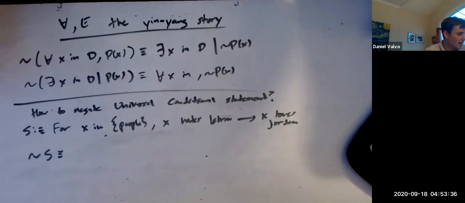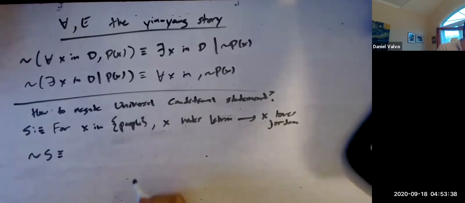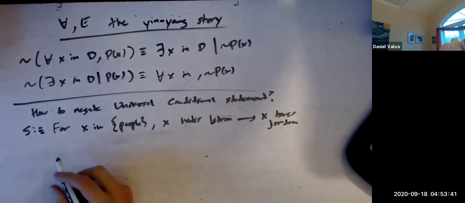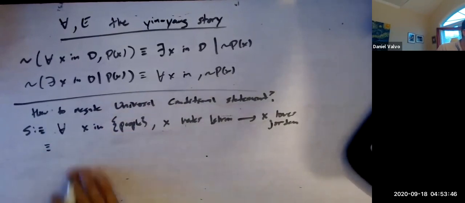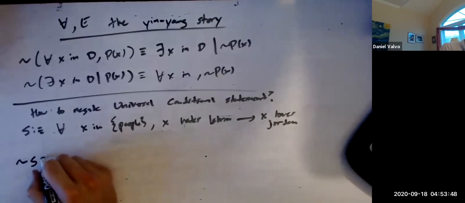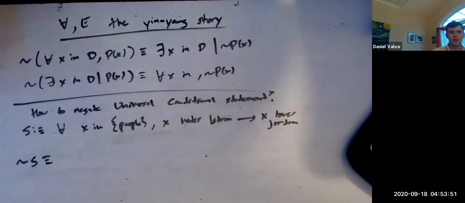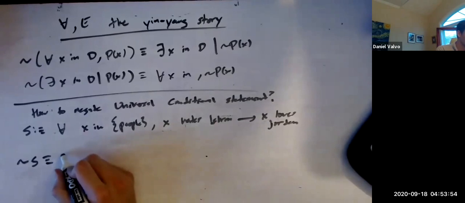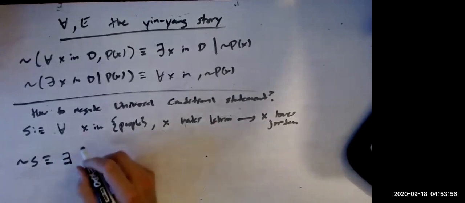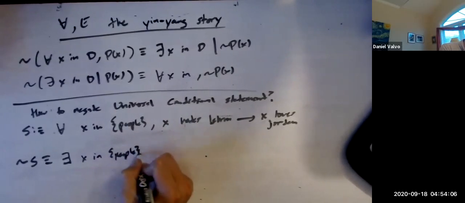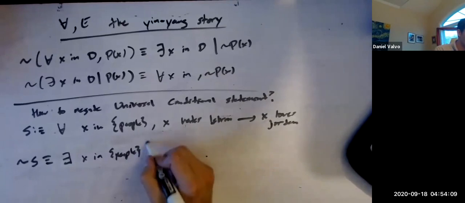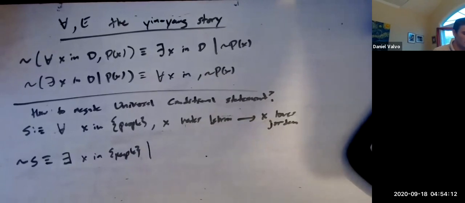The point is, how would you negate it? What's the opposite of saying this? Well, first of all, this is already basically in math. So you just do that, make it in math. So then the opposite of that's saying what? There are some people. Yep, there's some person, or there exists a person, right? So there exists an x in people, but you're totally right. That means there's some person such that.